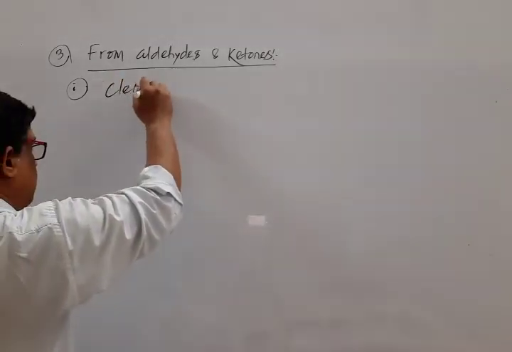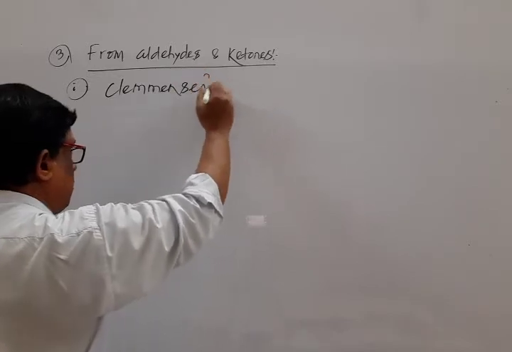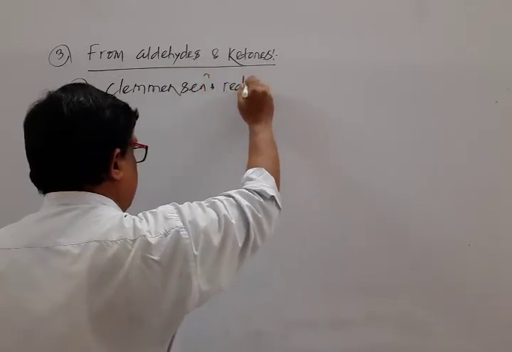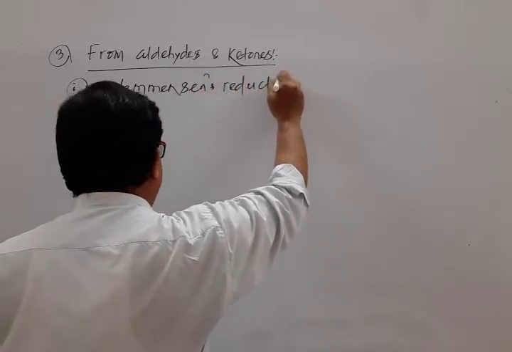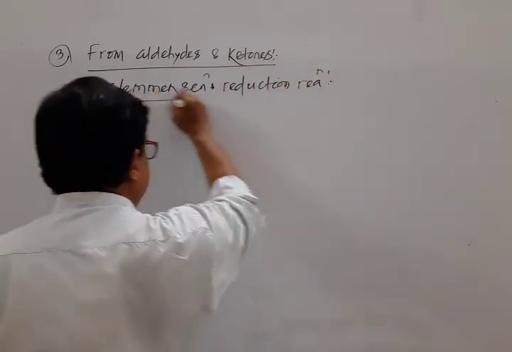Part 1 is Clemmensen reduction reaction. Note down the statement.